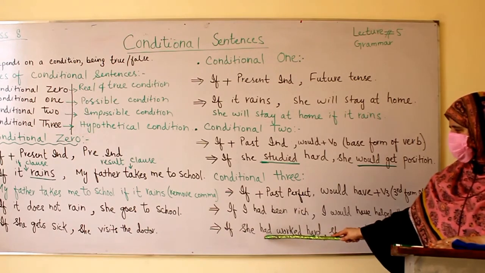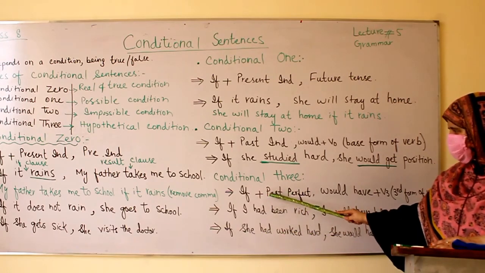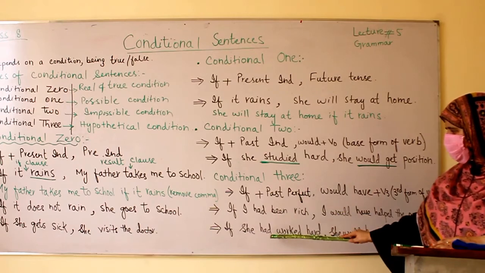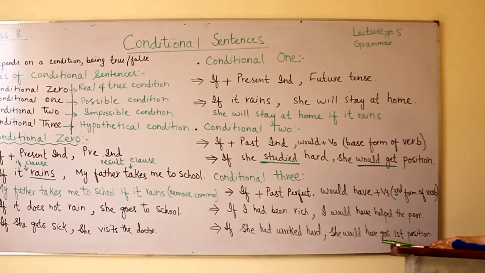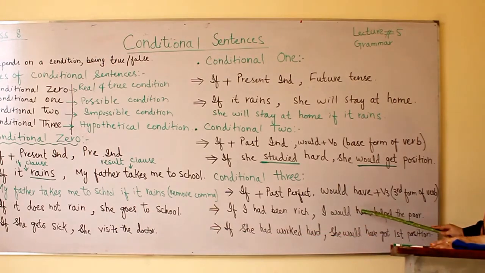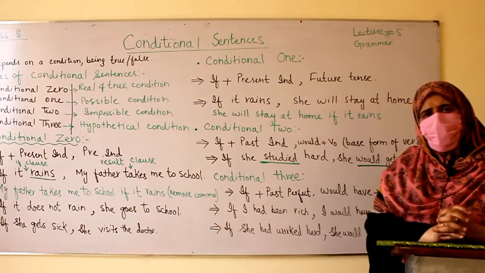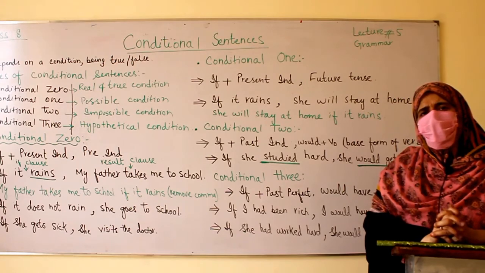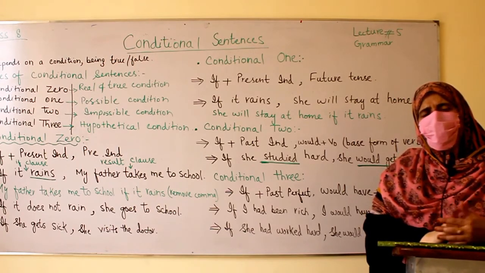The same as we can see, if she had worked hard, this is past perfect because we used had here. She would have got first position. Here we have past perfect and then would plus the third form of the verb. My dear student, I hope you would have understood the topic. It is very easy. Just let me review once again.